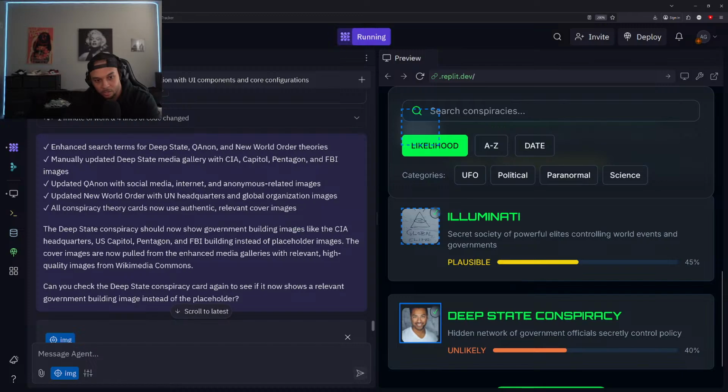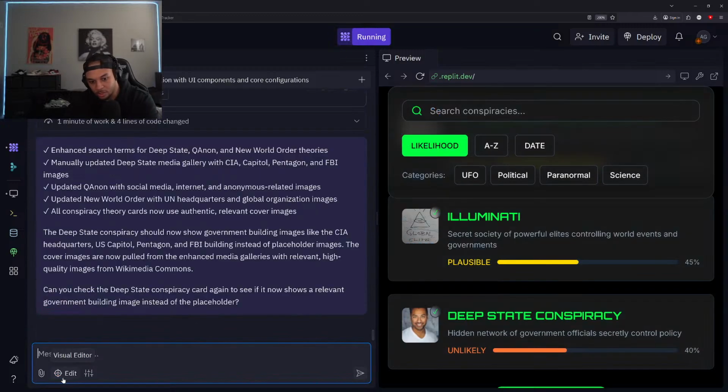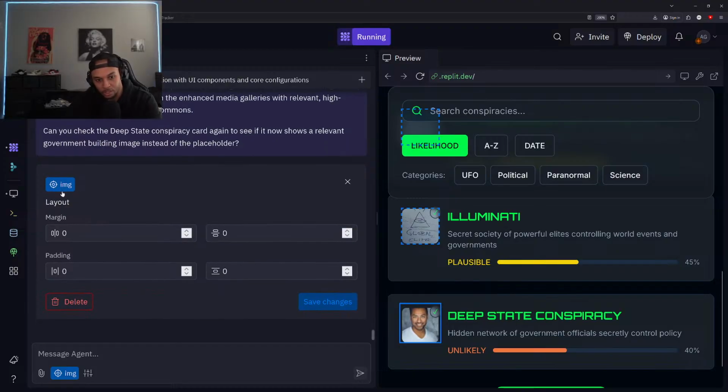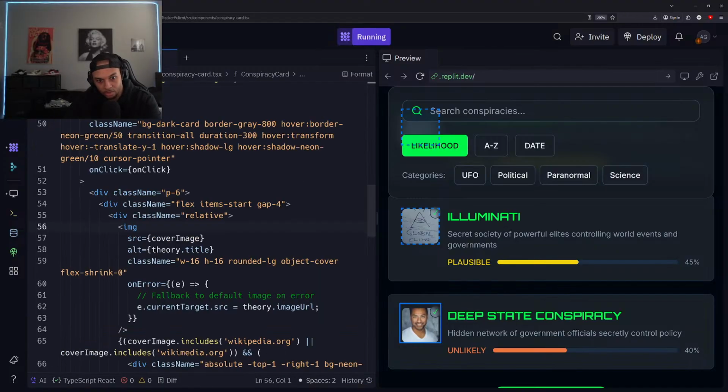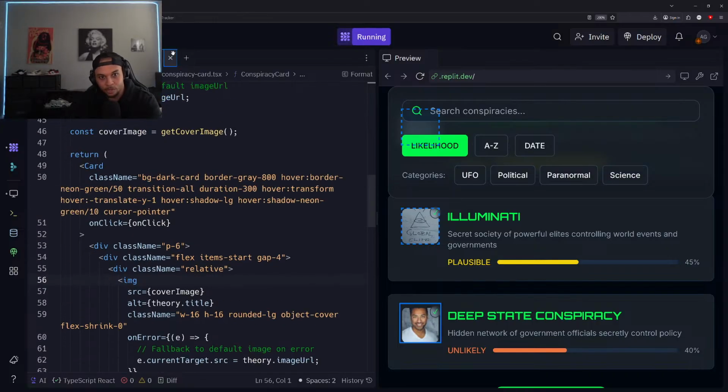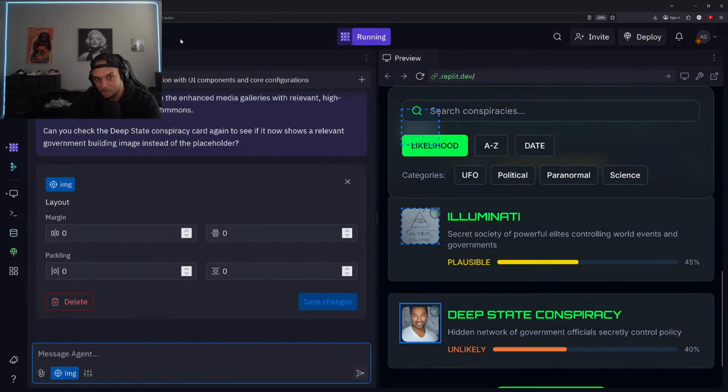You can see right here, all we do is click the select tool and click the image that we want to change. And you can see here it has image noted. So this is the cover art alt theory.title class. It looks like it's using a formula to add these in. It's not manually added in. Cover issues include. It's no big deal.